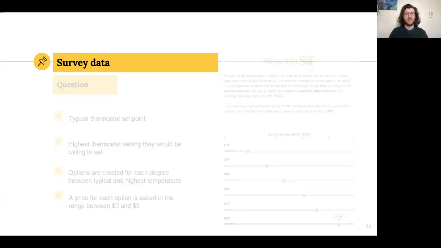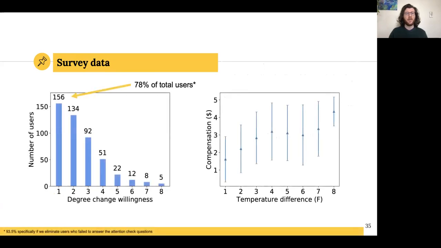Now, our survey results show that 78% of total users are willing to have at least 1 degree of change. And we also see on the right side that more or less the trend of the compensation required is linear, but there is also a lot of variability.